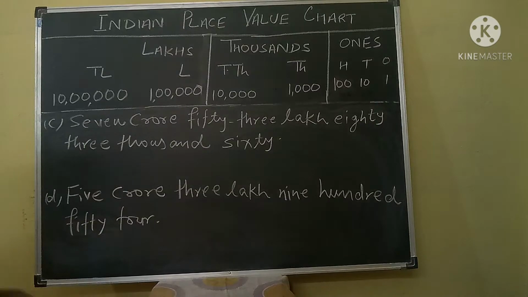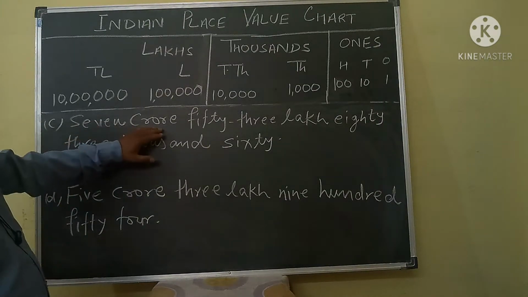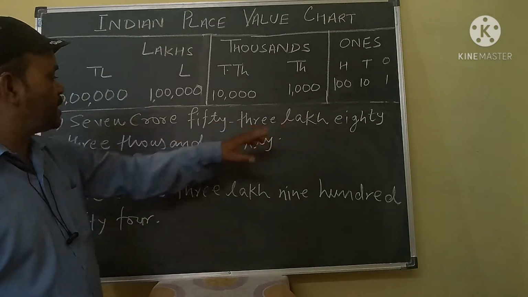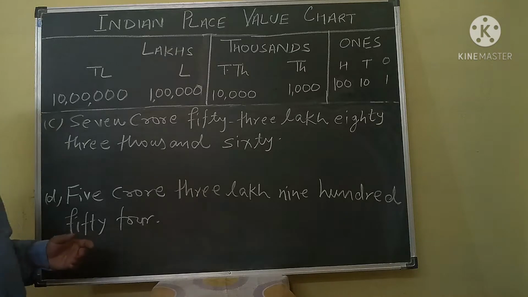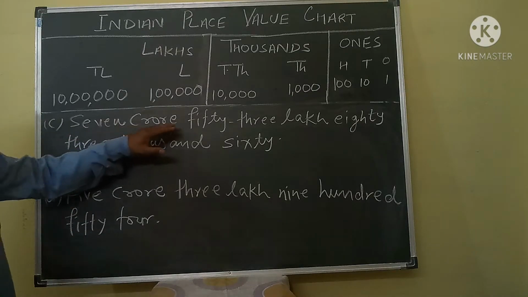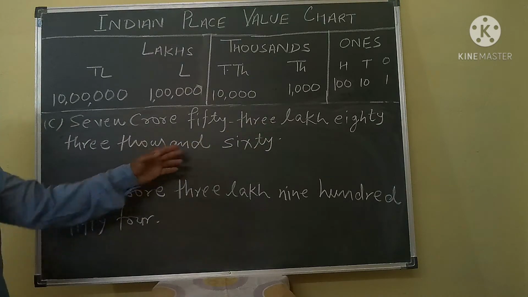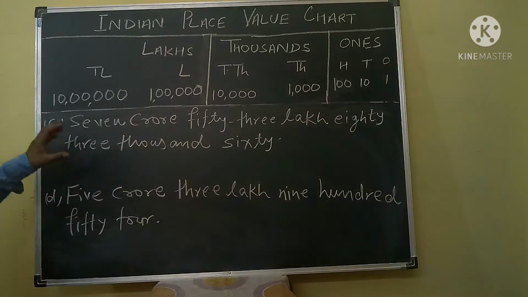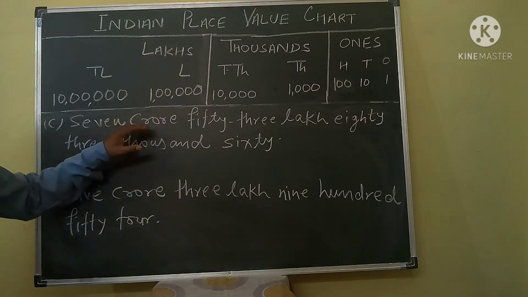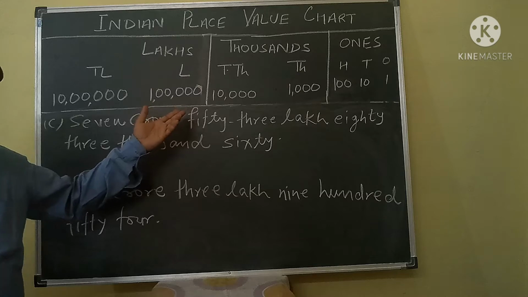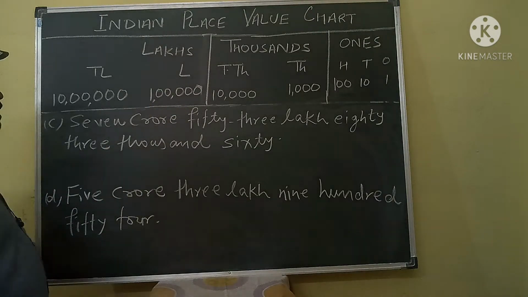Again welcome to my class. Now your next question is 7 crores 53 lakh 83,060. How can you write this number in numerals form? We will apply the same procedure for this question. Okay. So how can you write?